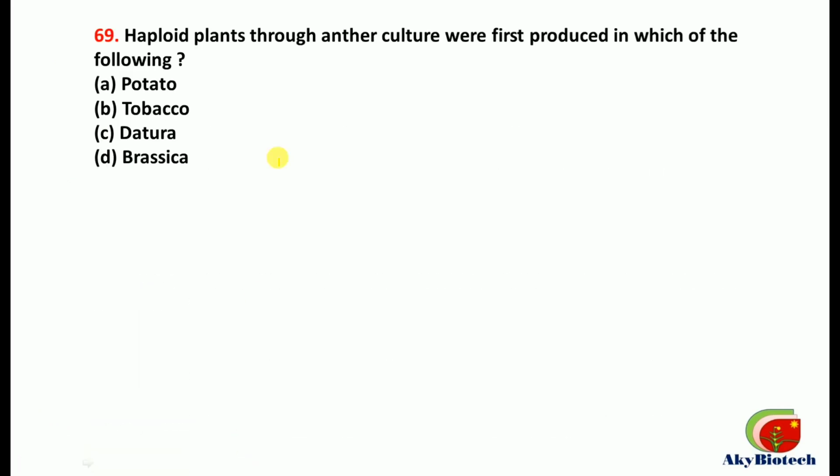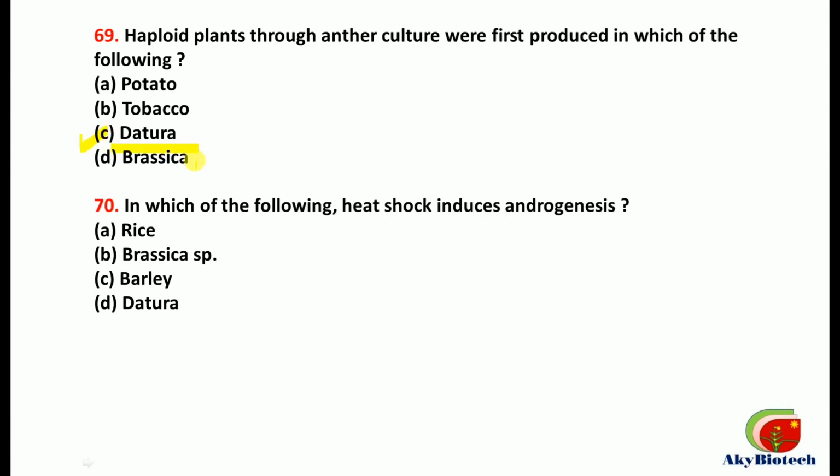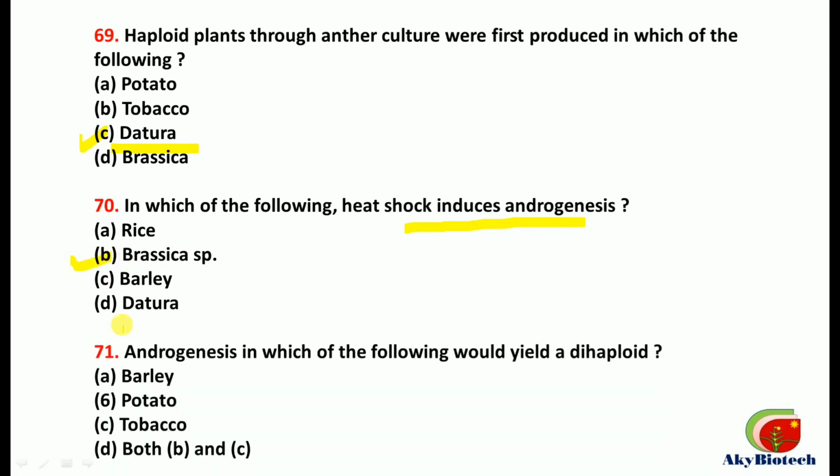Number 69. Haploid plants through anther culture were first produced in which of the following? They were first produced in Datura. Number 70. In which of the following does heat shock induce androgenesis? So the correct option is Brassica species. Number 71. Androgenesis in which of the following would yield a dihaploid? So the correct option is this one.